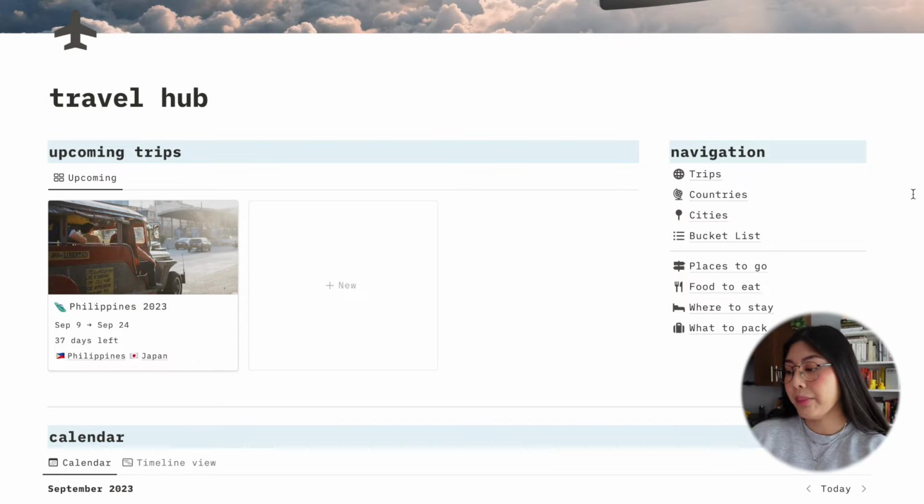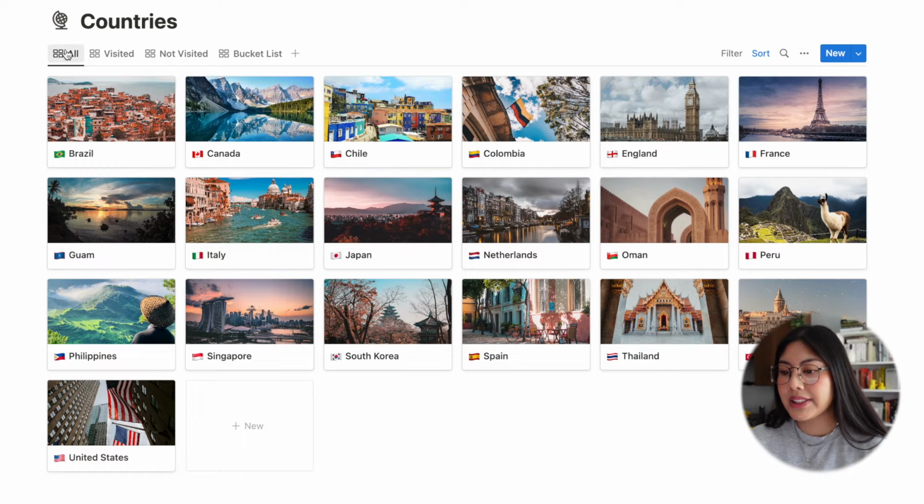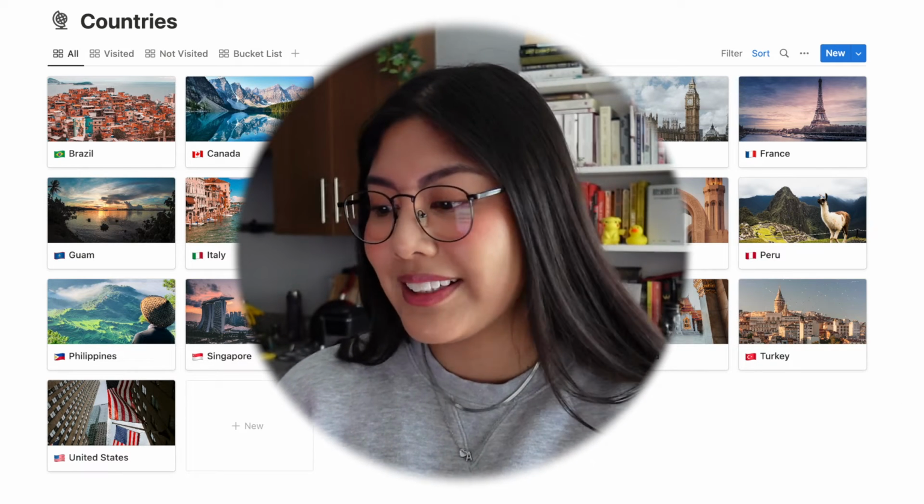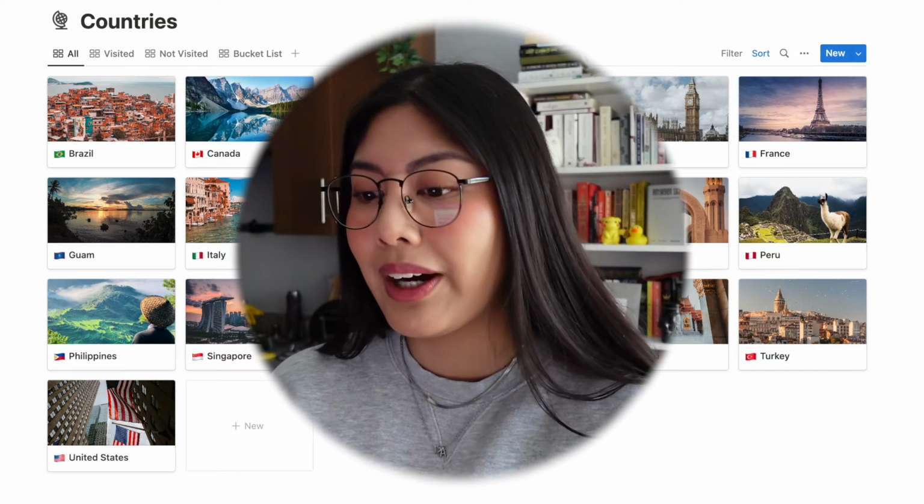Next, I wanted to talk about the navigation pane. The first thing on the navigation pane is the trips, which I've already talked about, and then after that is the countries. If we go into countries, I have them organized by all countries, visited countries, not visited countries, and the countries that are on my bucket list. These are the countries I've added either because I've already visited them or I want to visit them.